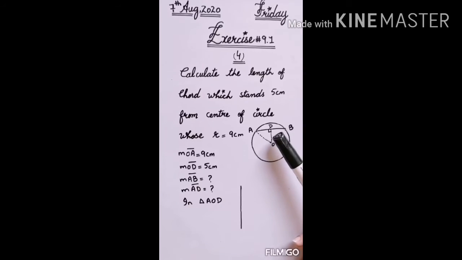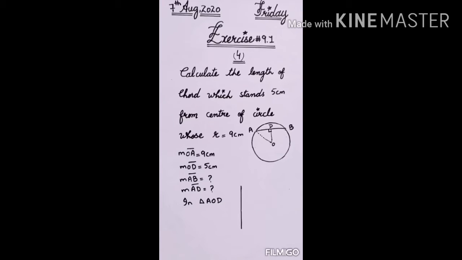But as you know, we are concerned with the right angle triangle AOD. First we will find AD, and as all of you are familiar, in question number 3 I told you that D is the midpoint of AB. So if you find AD, DB will also be the same, and you will add AD plus DB, or you will multiply 2 with AD, it will be the value of AB.